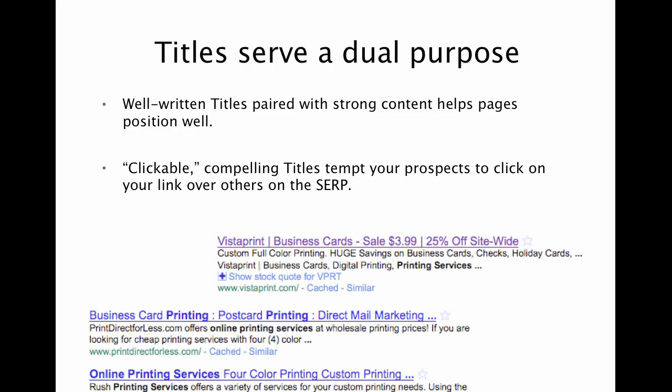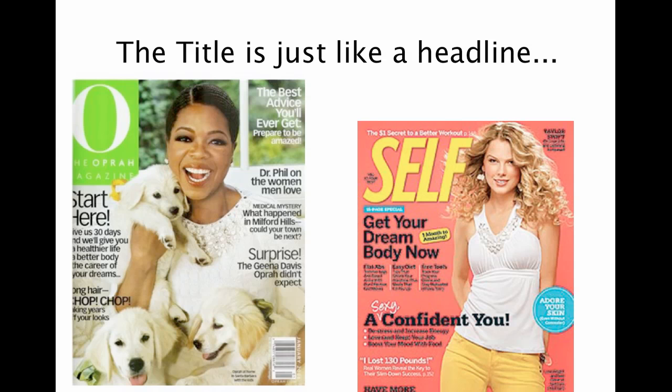It's also the clickable link on the search engine results page, and that's what's really, really important, as we mentioned. It's not just writing it for the search engines in order to get them to position the page the way we want them to. It's also to help encourage the click-through. So what I like to show is that the title is like a headline.